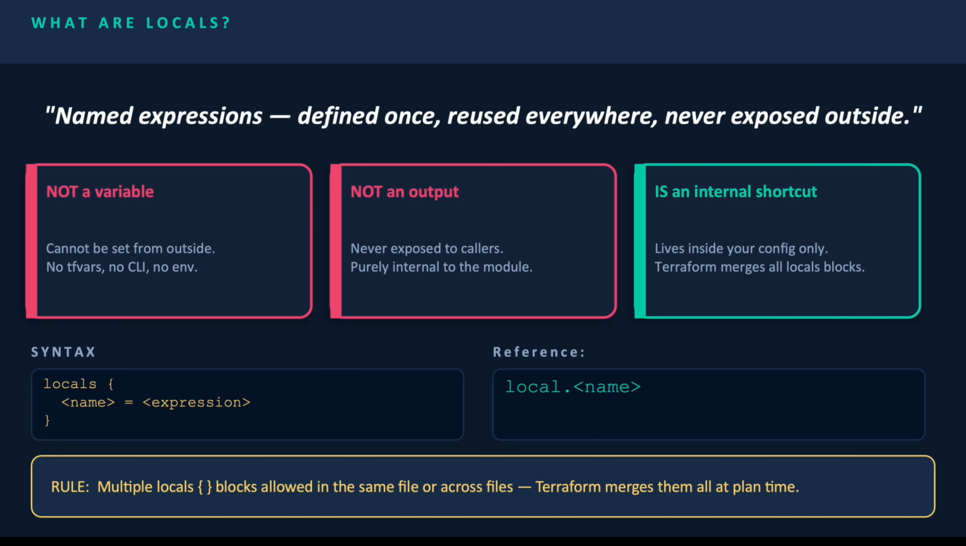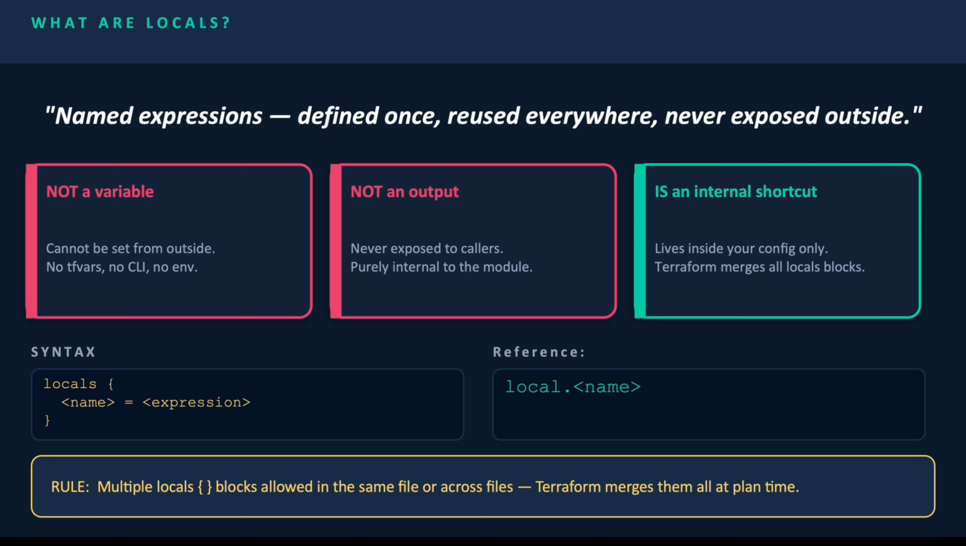Let me show you. So first, what are locals? A local is a named expression. You define it once inside your config, and Terraform makes it available everywhere. Three things to remember: it is not a variable, you can't pass it in from outside. It is not an output, it's never exposed. It is purely an internal shortcut.